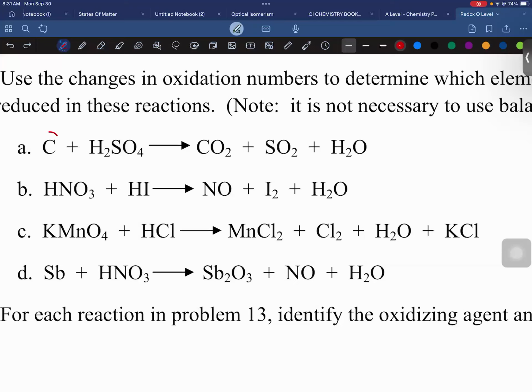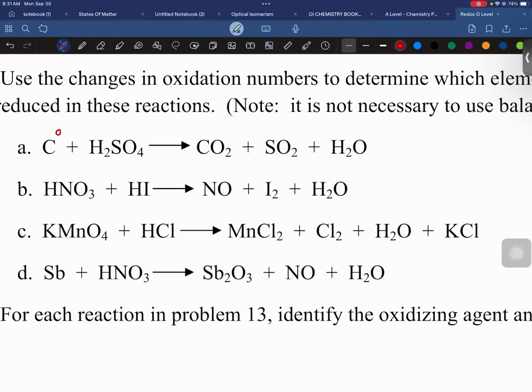What do you think? When there is a gain of oxygen, is it oxidation or reduction? Reduction. It's oxidation. Gain of oxygen is oxidation. Remember, gain of oxygen is oxidation.